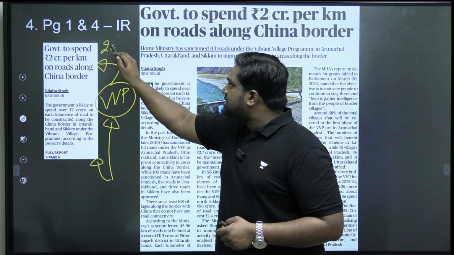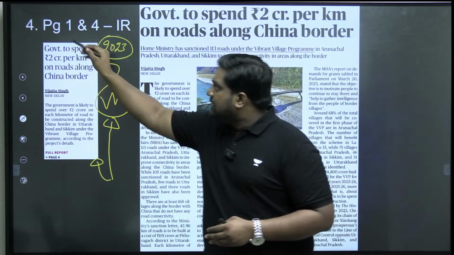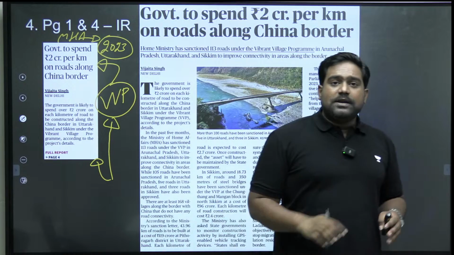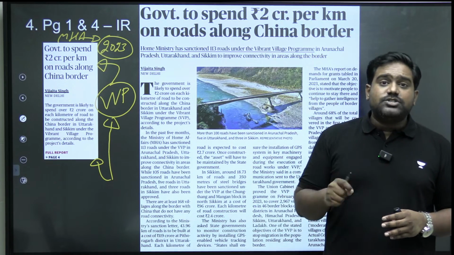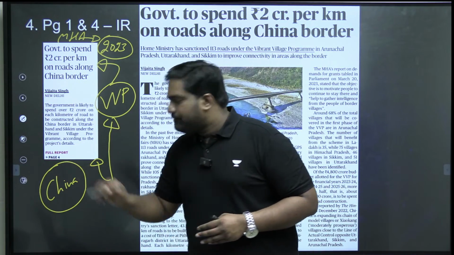This was announced last year in the 2023 Union Budget by the Ministry of Home Affairs. So the Vibrant Villages program is essentially a border development program focused on border villages located along the China border.